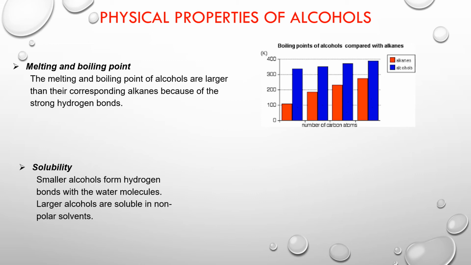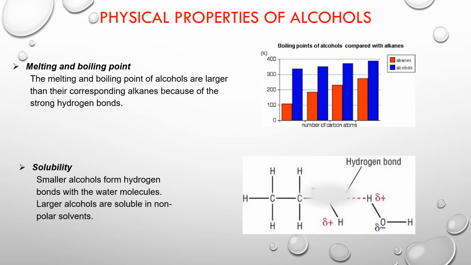However, as the alcohols get bigger, the dominant bond there becomes induced dipole, and that is the reason why the molecules become more non-polar. So they are going to be less soluble in water. Now if you're looking at this particular diagram here, you can see how hydrogen bonding between water and alcohol molecules forms. So the oxygen atom of the alcohol is going to be bonded to the hydrogen of water and vice versa.